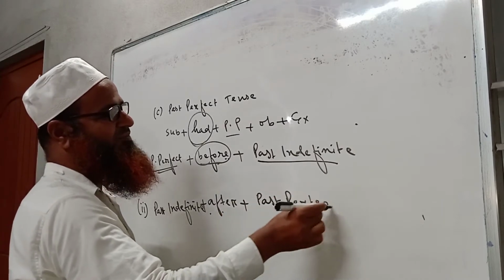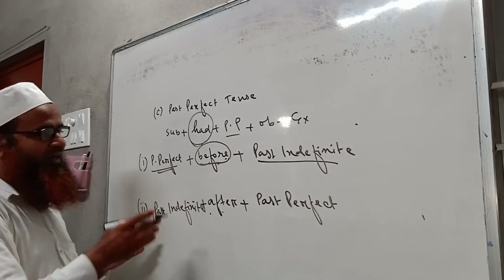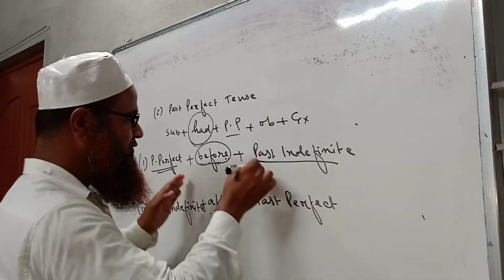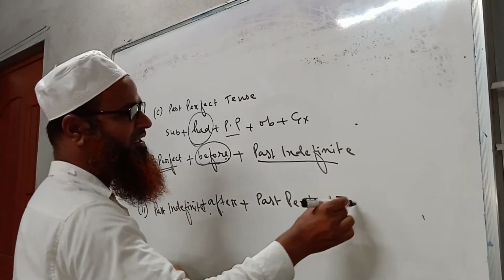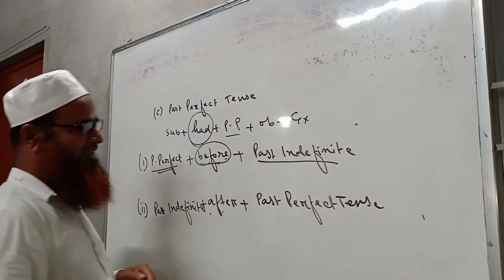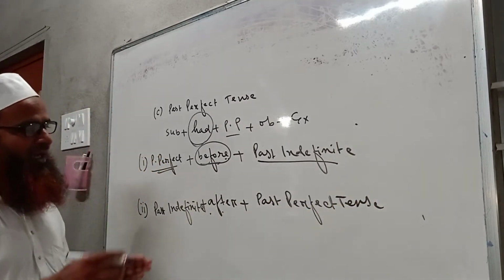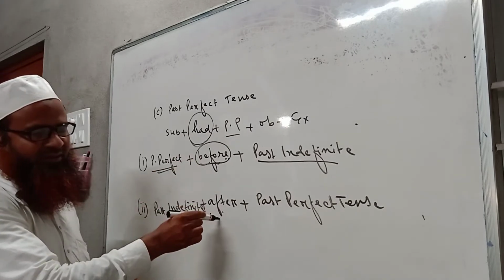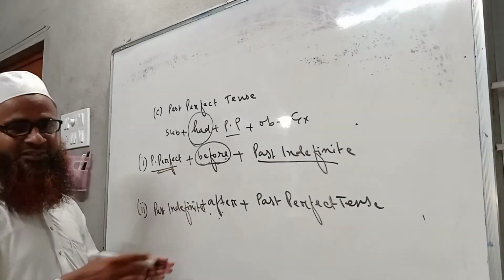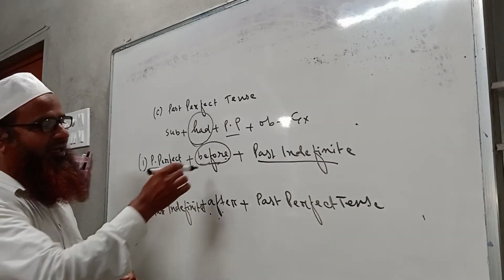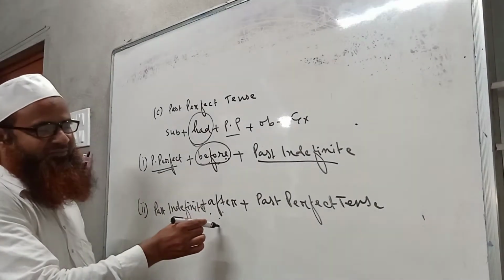So I have already written the two sub rules here containing before and after, and I hope all of you have noticed the distinction between these two sentences containing before and after.